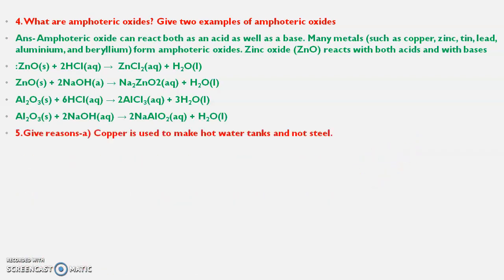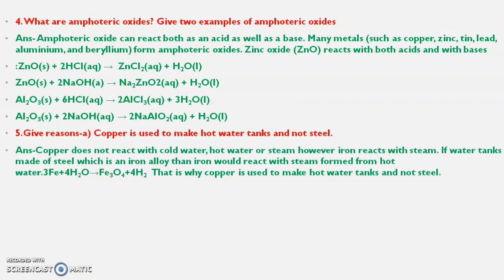Next is, give reasons: copper is used to make hot water tanks and not steel. The reason is, copper does not react with cold water, hot water or steam. However, iron reacts with steam. If water tanks are made of steel, which is an iron alloy, then iron would react with steam formed from hot water. So the reaction will be this, and that is why copper is used to make hot water tanks and not steel.